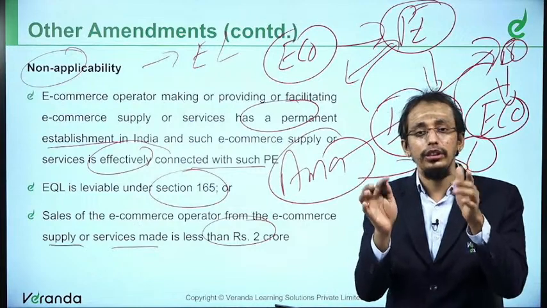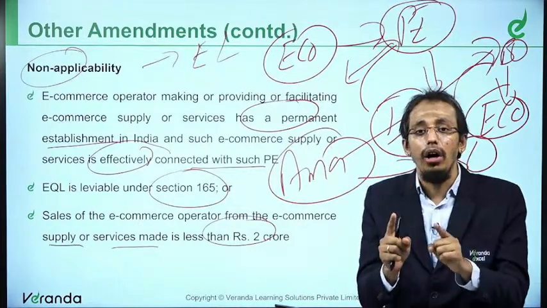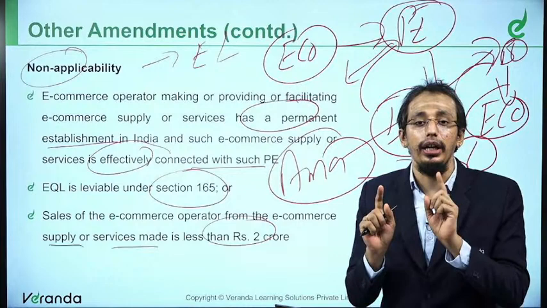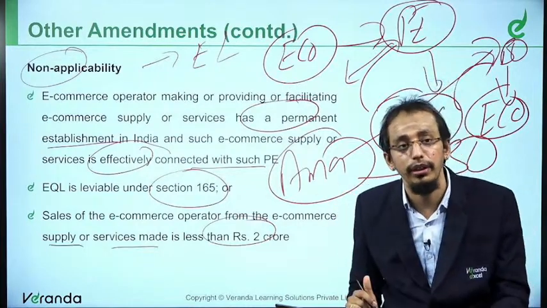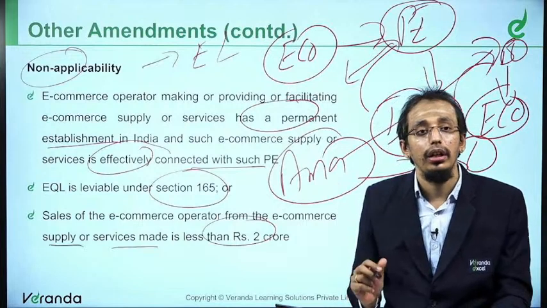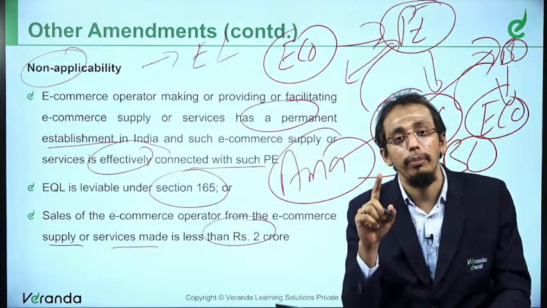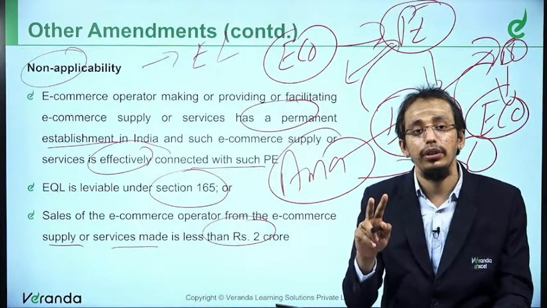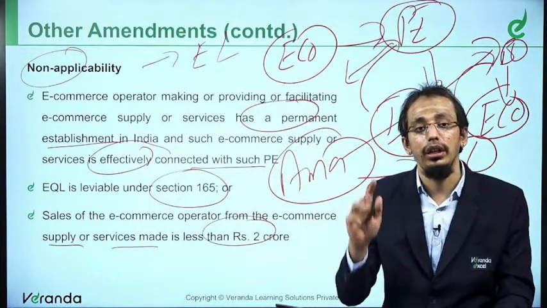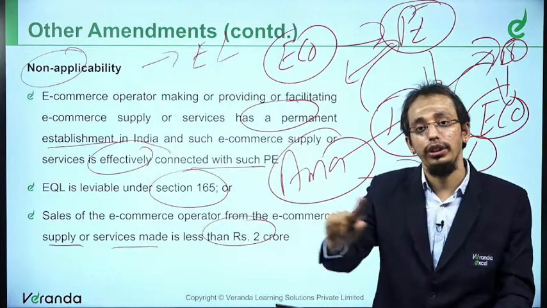The very simple nutshell is, it is only to bring all those incomes within the ambit of equalization levy. So if the e-commerce operator has a permanent establishment, or the equalization levy is already covered under section 165, or the total is less than 2 crores, equalization levy is not applicable.